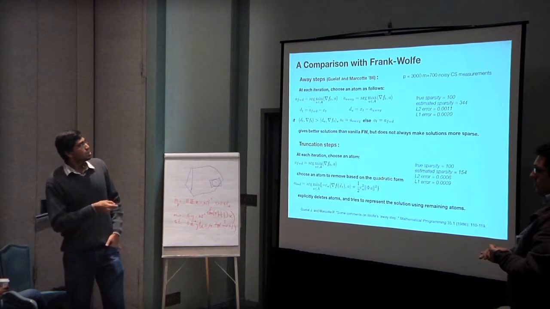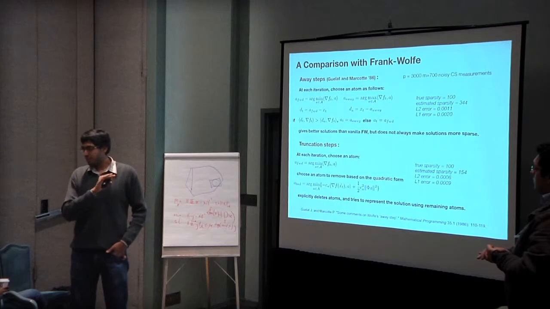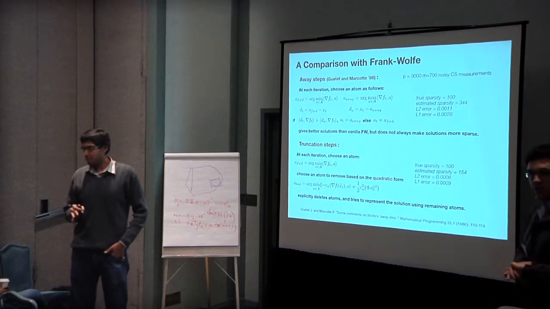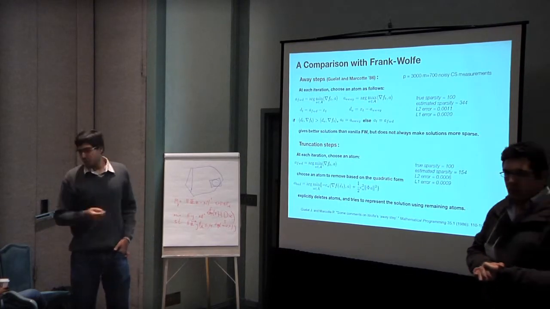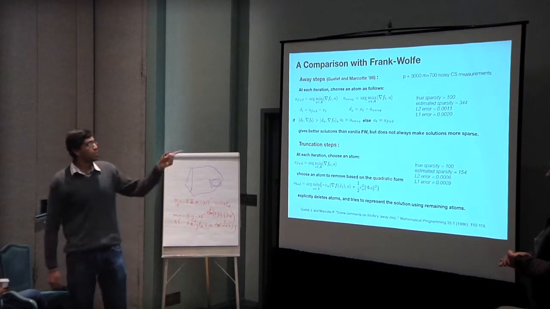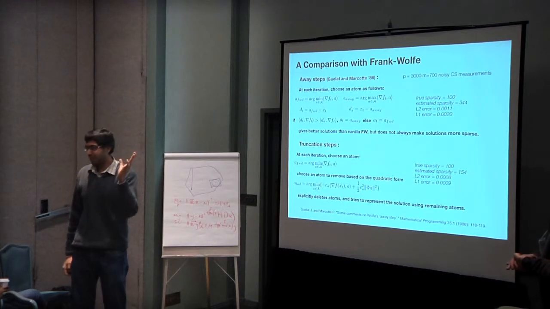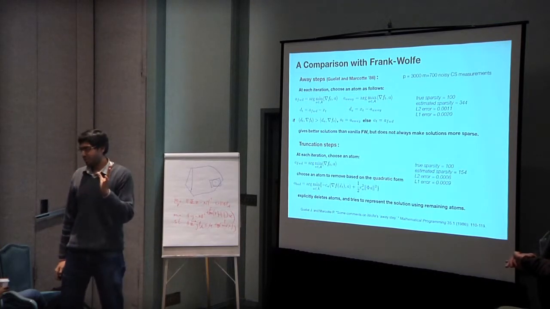So this is like an L1 regularized problem, right? You're trying to minimize f of x subject to a constraint on the L1 norm. It's a sparse vector. The true sparsity is 100, so there are 100 non-zeros. Ideally, if you try to get that back exactly, you would get 100 non-zeros in the solution as well.